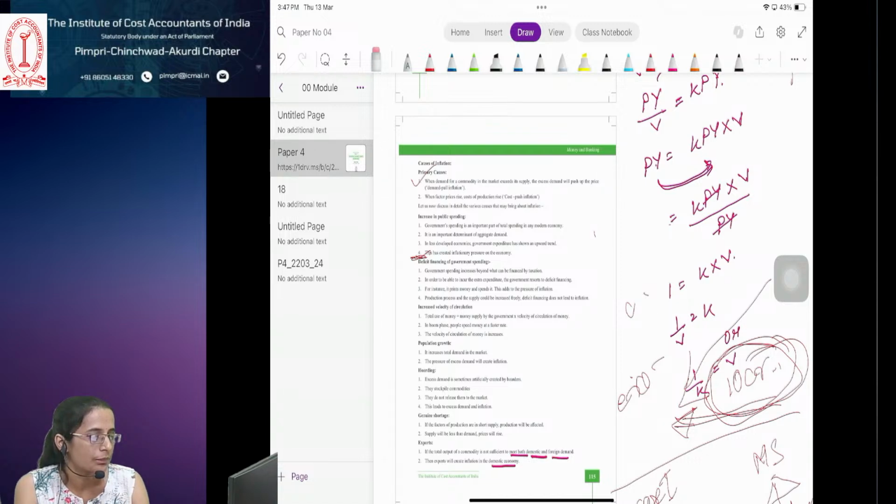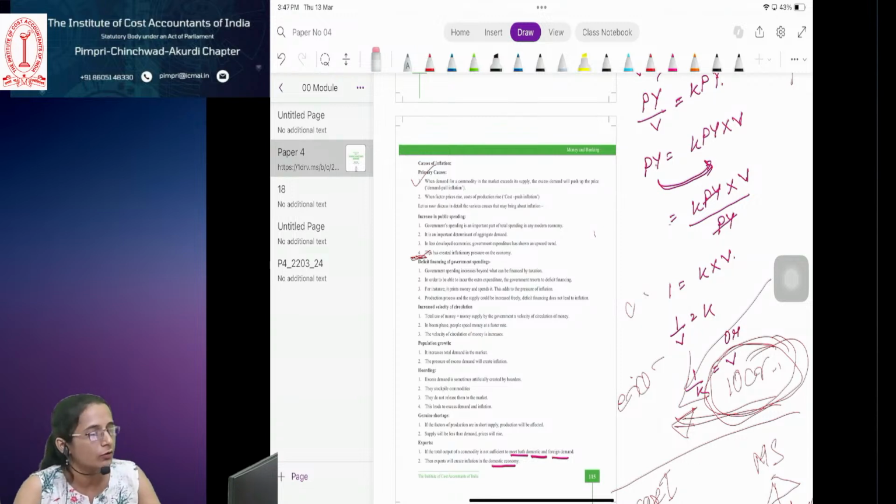In case of inflation, the Reserve Bank will try to stabilize the price, right? So for that purpose, it will increase the interest rate or decrease the interest rate? See, when there is inflation, common logic is what? More demand is there, means more purchasing power, people have more money. Now we want to reduce this money, so we will increase the interest rate. Increase.